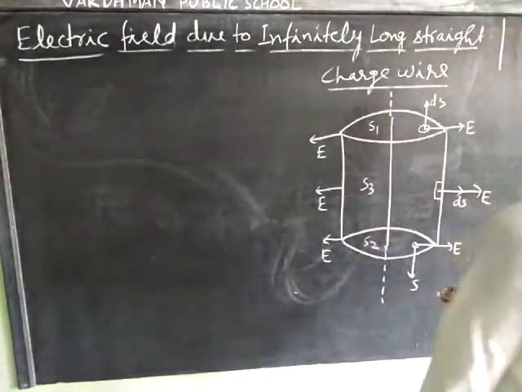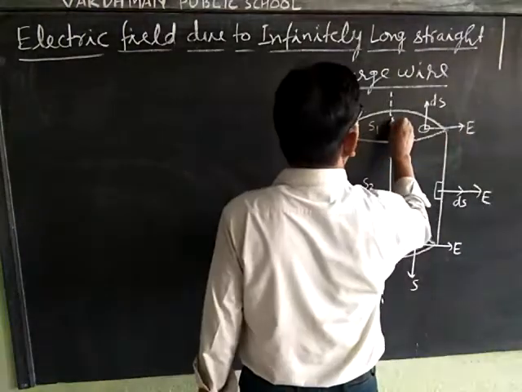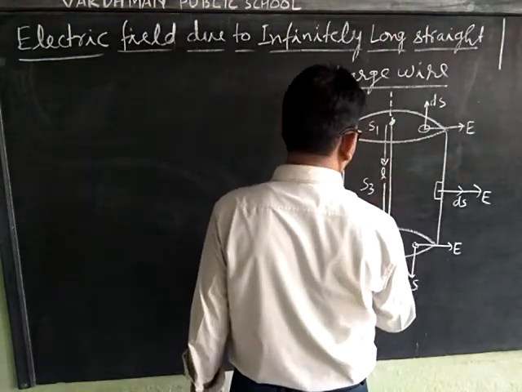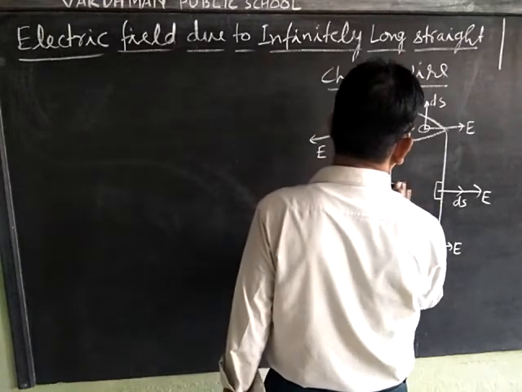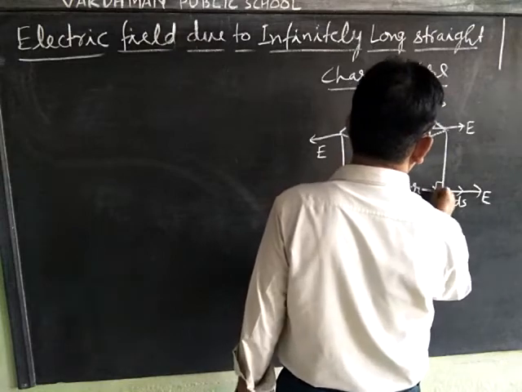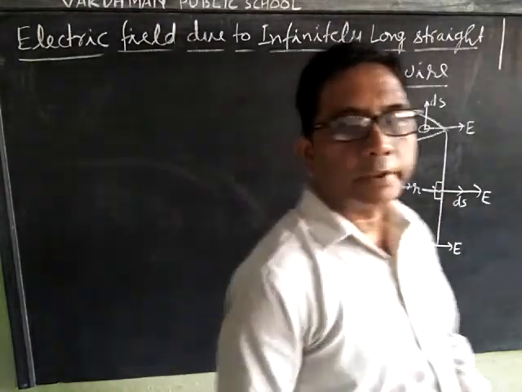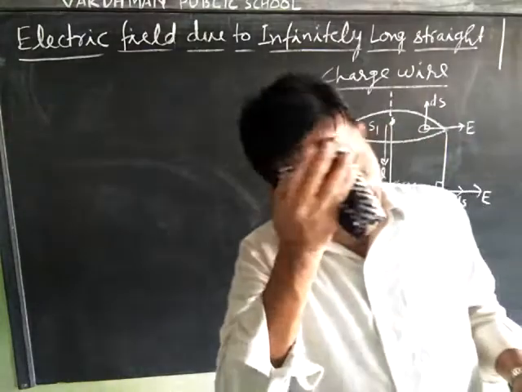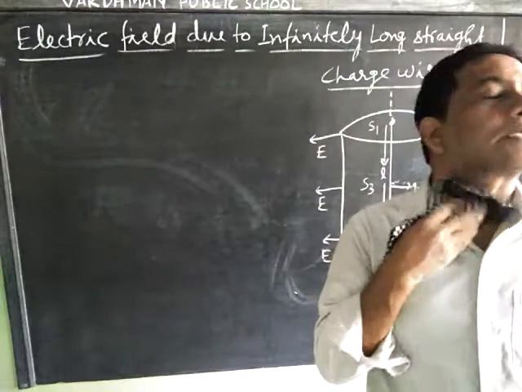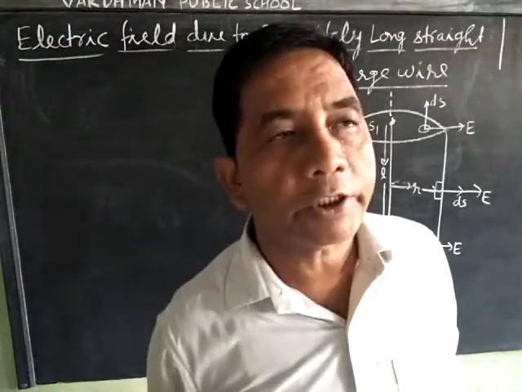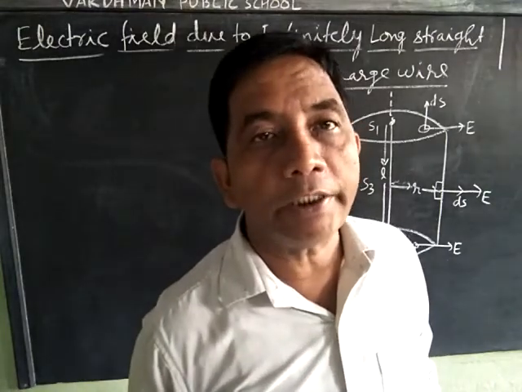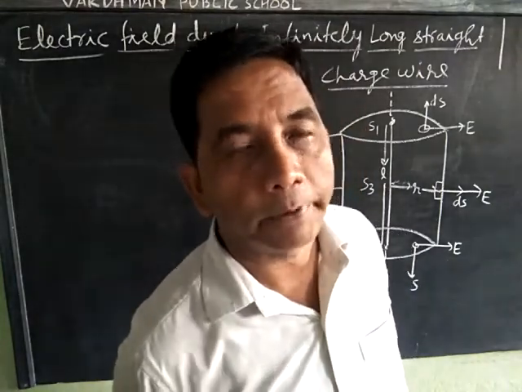Suppose the length of the wire inside the Gaussian surface is L and its radius is R. Consider an infinitely long straight charge wire having uniform linear charge density lambda, coulomb per meter.